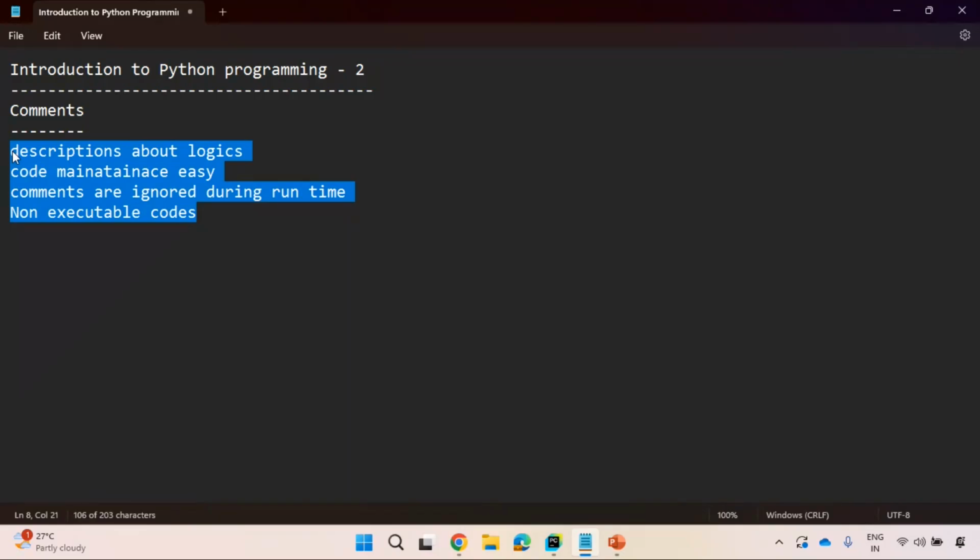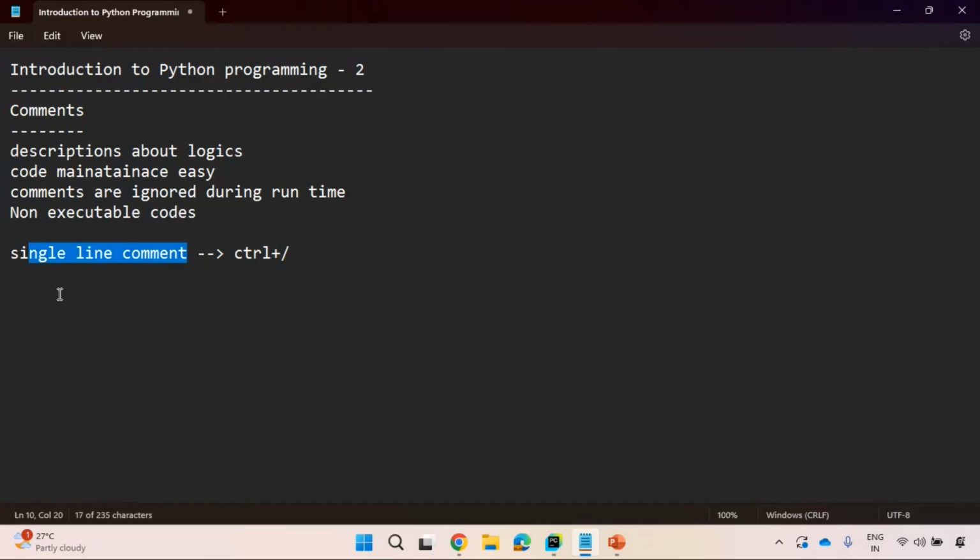Good. How can you create comments? There are two types of comments. One is the single line comment. Very important things these are. So how can you get that single line comment? Just follow this shortcut: control plus forward slash. On any line of code, if you press control and forward slash on your keyboard, that line will be commented. We'll see that right now. So it will give you a hash.